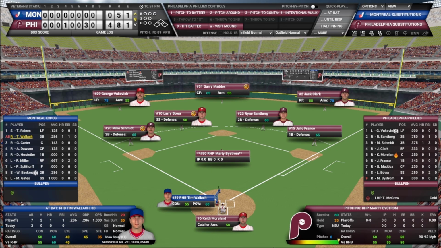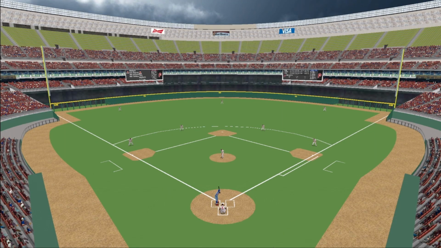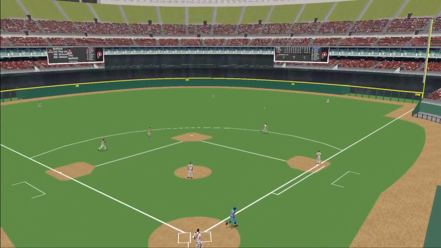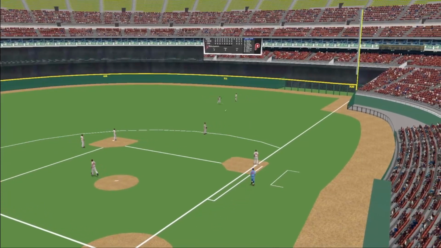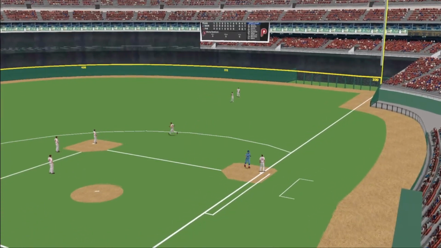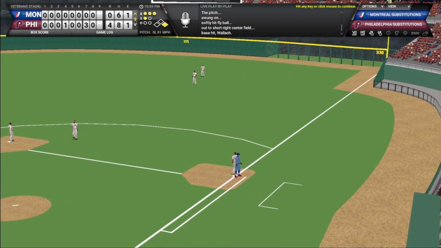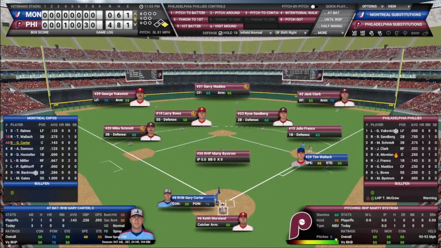So here we go. Marty Bystrom trying to nail down the 9th inning. He was in the rotation for the season. He is the odd man out for this series. And here's his pitch. Lifted over the head of Sandberg and into right field. Maddox over to cut it off. Gets that back in quickly. Wallach, leadoff single. Now Gary Carter.